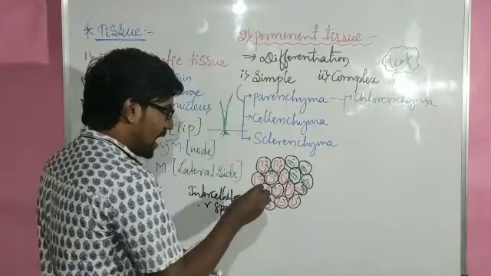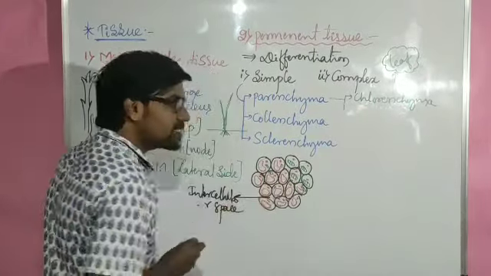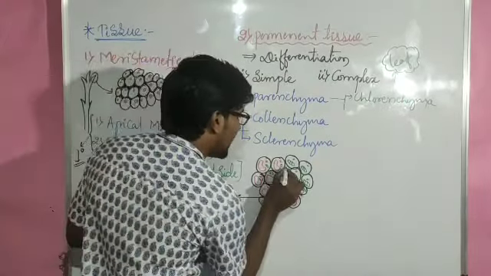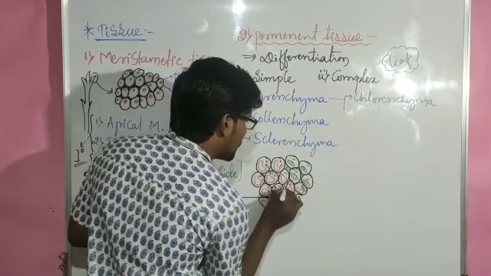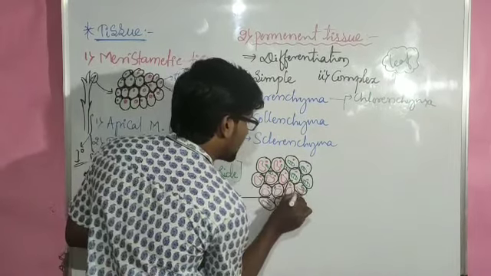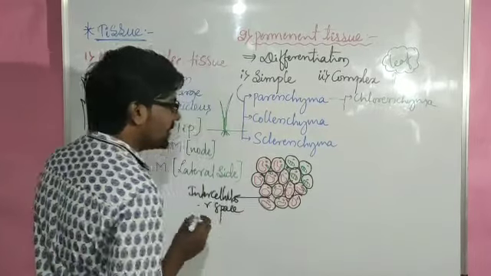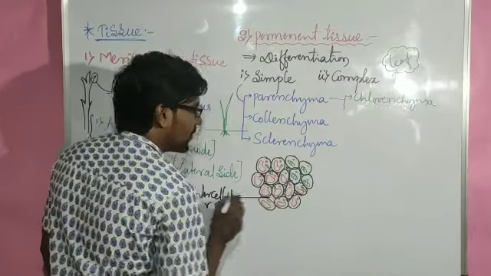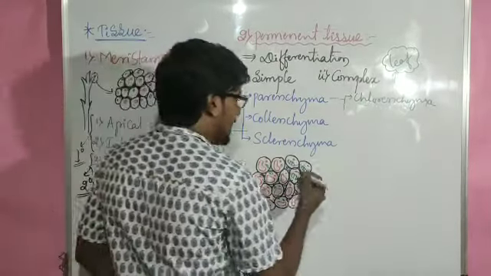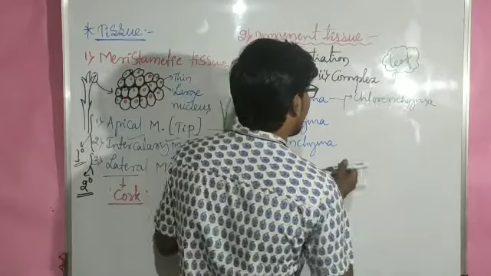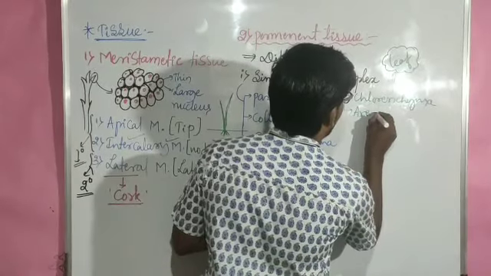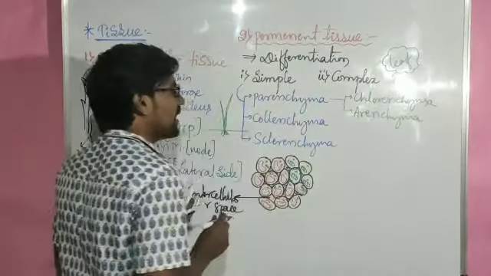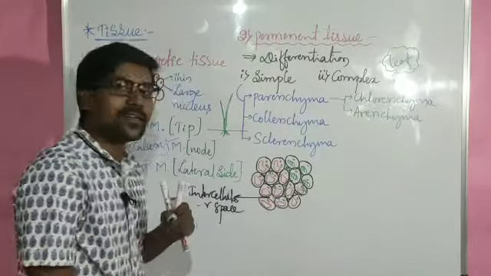And here I told that these are the intercellular spaces. In between the cells a gap is there, and if air gets deposited in that gap, imagine air gaps throughout. When an air gap is present, we consider that as another type of parenchyma.